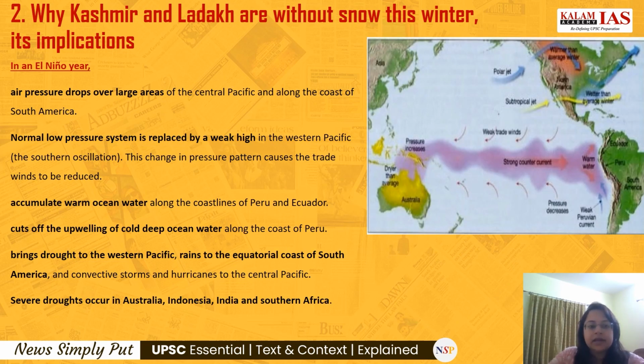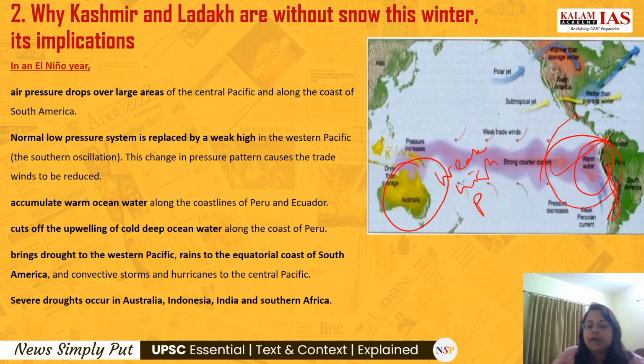Let's now come to the El Nino year. In the El Nino year, the opposite will happen to that of a normal year. Here on this coast, it will not be high pressure, rather it will be a low pressure. So the air pressure will drop over large areas of the Central Pacific and along the coast of South America. And on this side, there will be a weak high pressure. This change in pressure pattern causes the trade winds to be reduced.